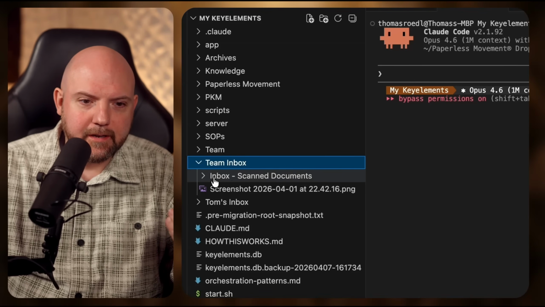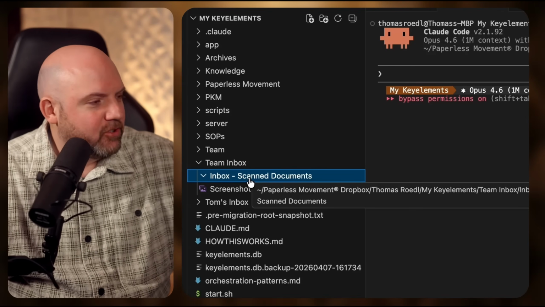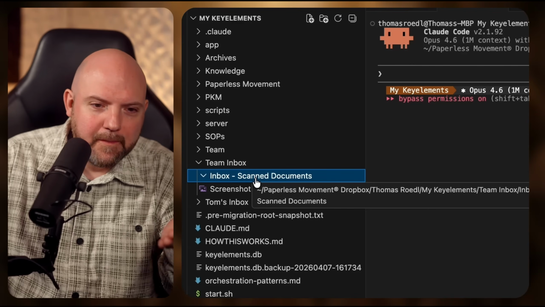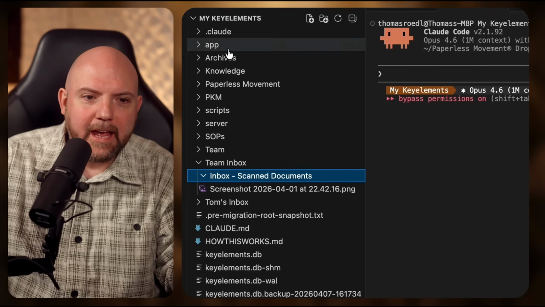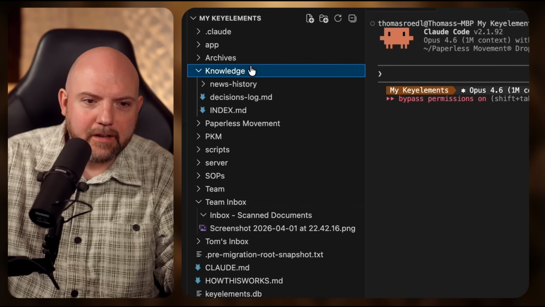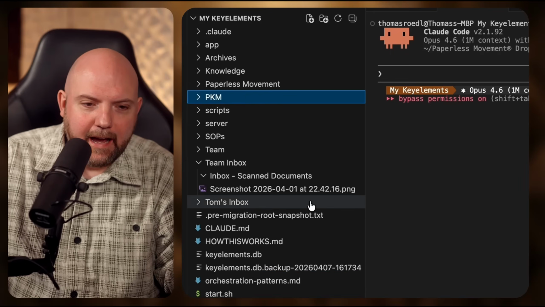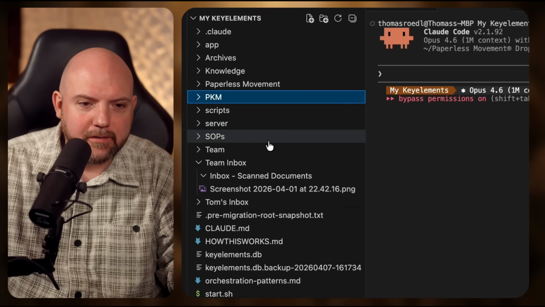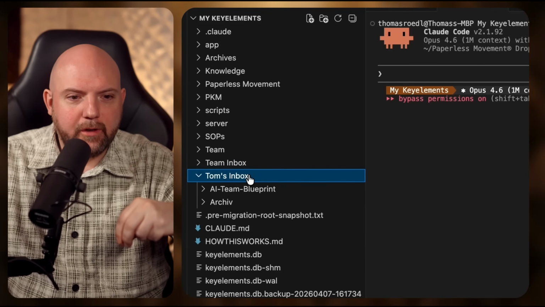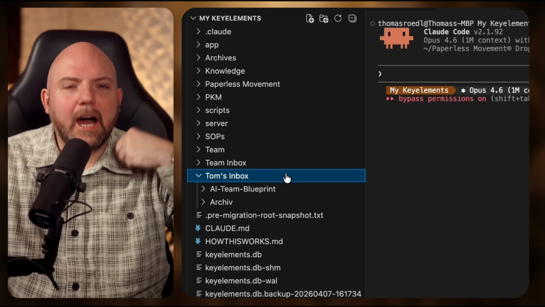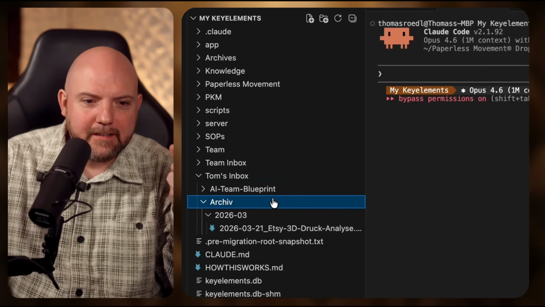So if I move anything in here, for example if I scan anything with my paper scanner, any documents, they automatically end up in this folder, and my AI team will process this inbox and move it into my different areas in my knowledge system. PKM, there are the different things. So I don't need to have Obsidian to have this folder structure visually. But on the other hand, I also have the team's outbox, which is the output of the AI. So whenever I work on something, I get it here for review.